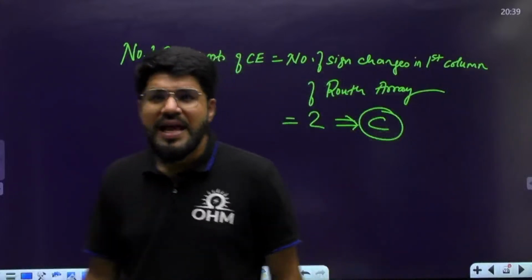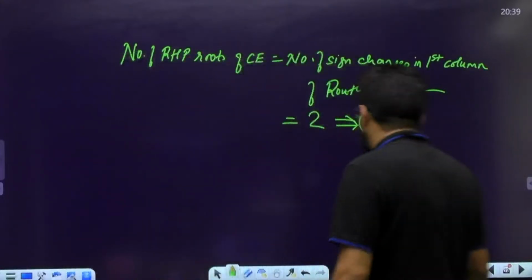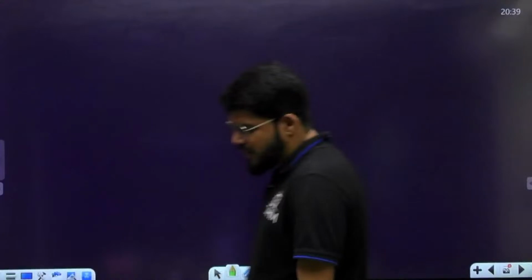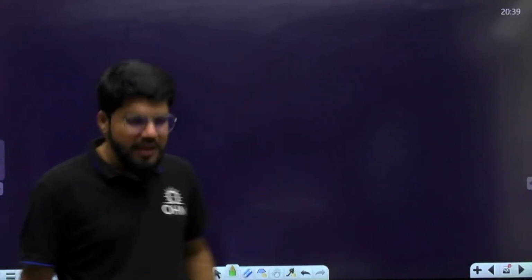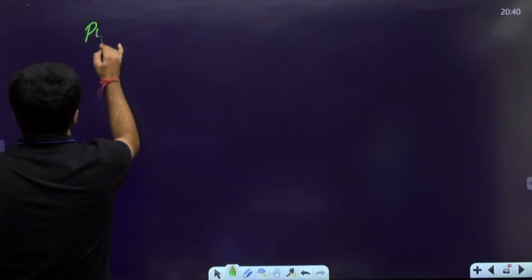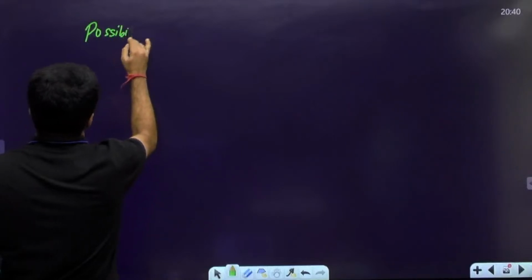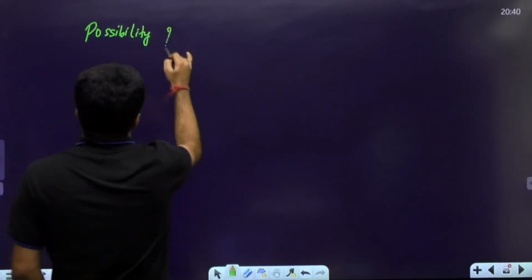Now, there is one thing that you should remember for the auxiliary equation. See, the roots of the auxiliary equation, what are the possibilities? Let us learn it in a little more detail.